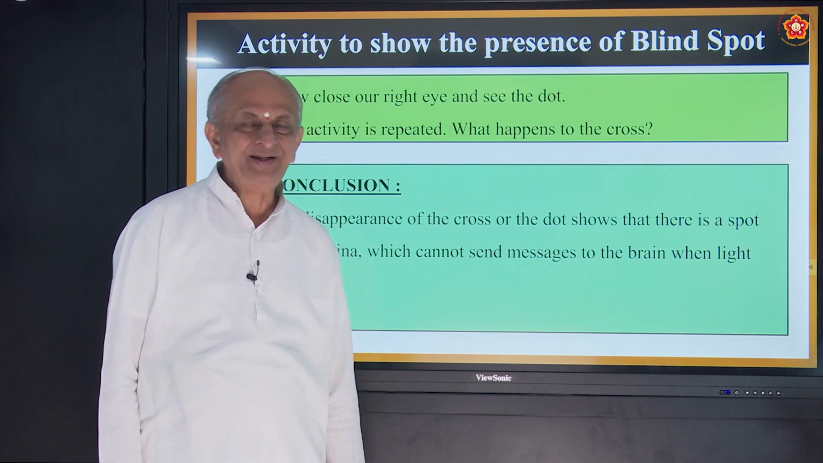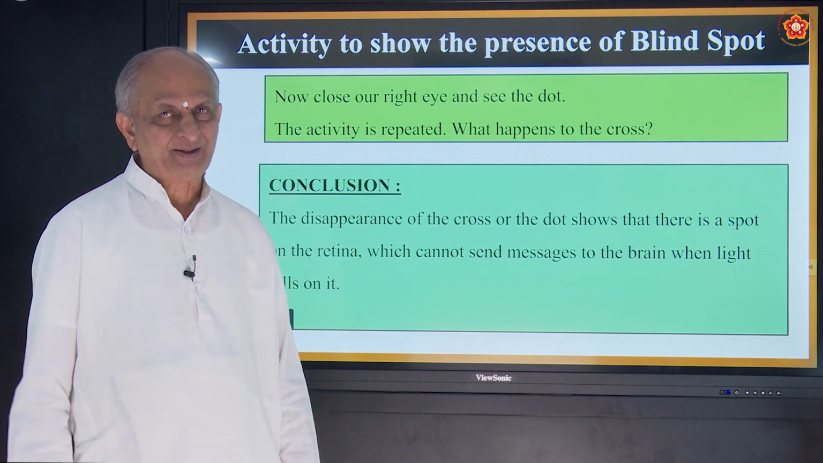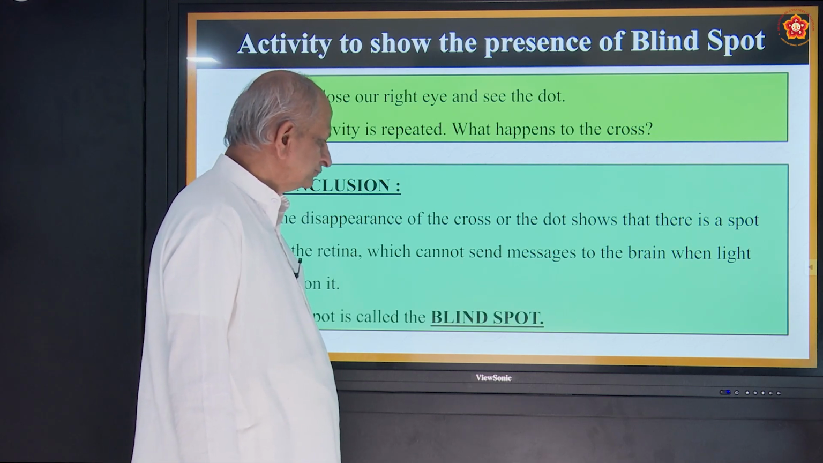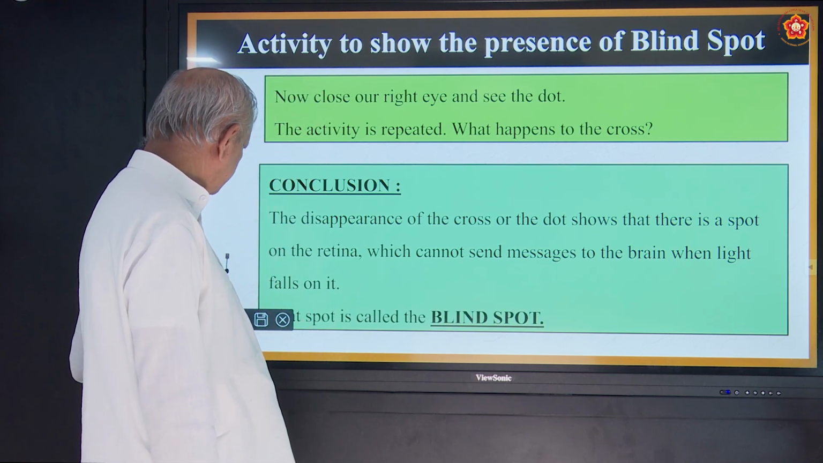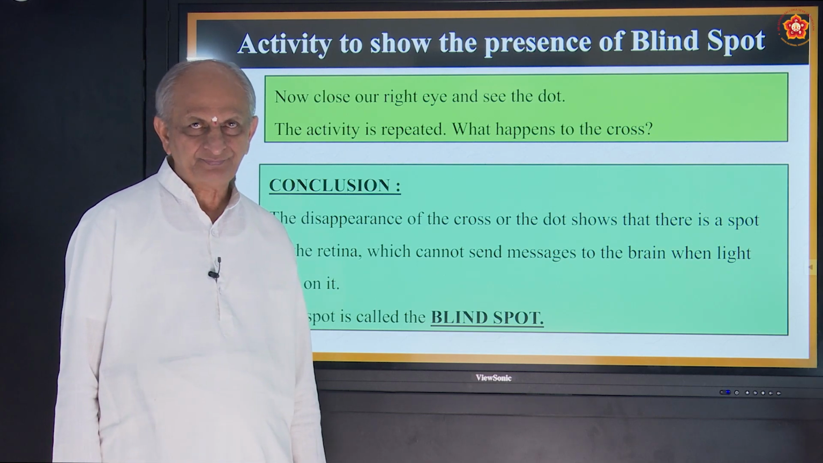Why is it called blind? Because an image is not formed. Dark place. Okay. And that spot is called the blind spot.